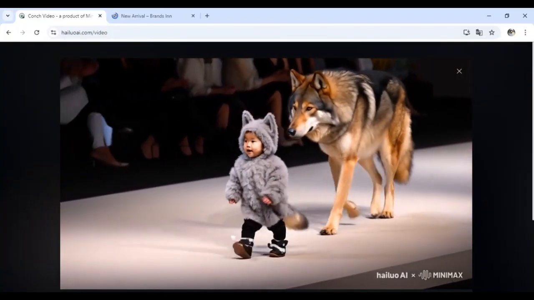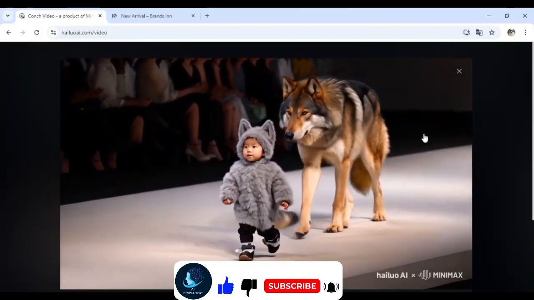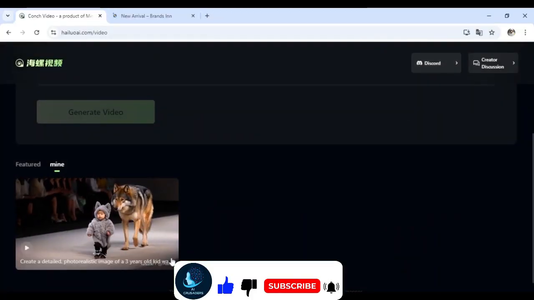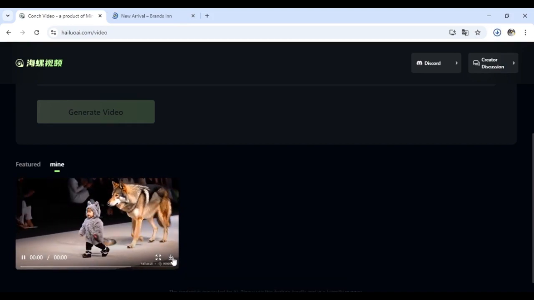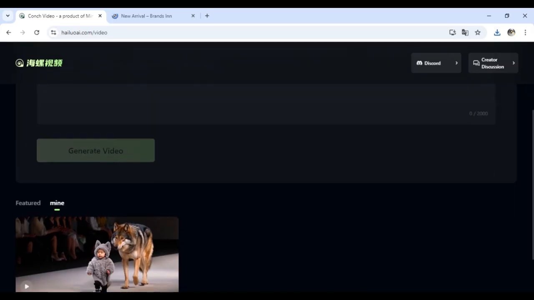According to our prompt, it has given amazing results. Just look at the consistency in both characters, check the backgrounds, and look at the focus of the camera on the characters. It's truly incredible. You can also download the video by clicking on the download button. You don't need to worry about the prompt, just visit the description of this video and you will get it.